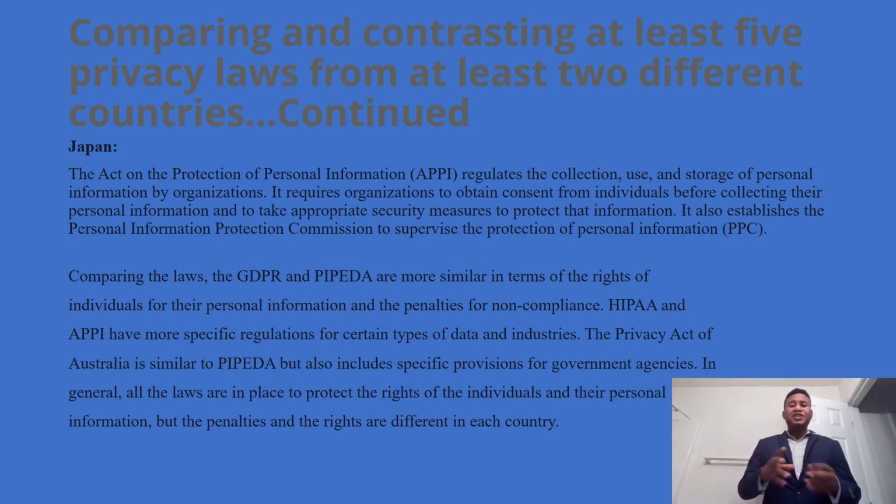Comparing the laws, the GDPR and the PIPEDA are more similar in terms of the rights of individuals over their personal information and the penalties for non-compliance. The HIPAA and the APPI have more specific regulations for certain types of data and industries. The Privacy Act of Australia is similar to the PIPEDA, but also includes specific provisions for government agencies. In general, all the laws are in place to protect the rights of individuals and their personal information, but the penalties are different in each country.